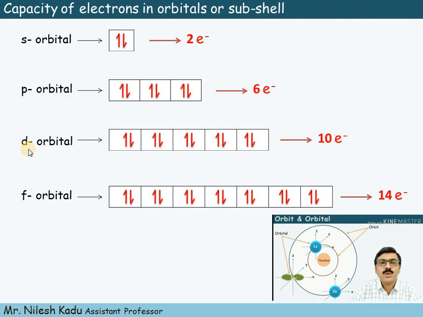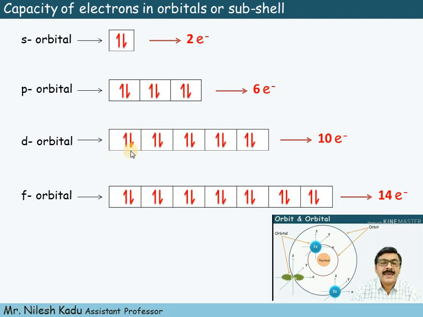Now then we move towards the d orbital. Now we know that the d orbitals are classified in 5 types: dx square minus y square, dz square, dxy, dyz and dxz. And each orbital contains 2 electrons.